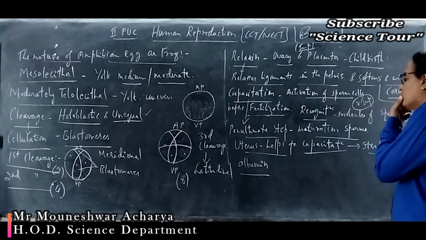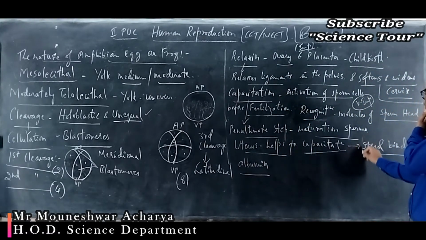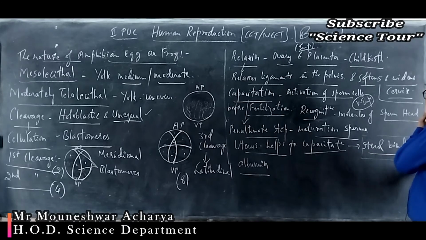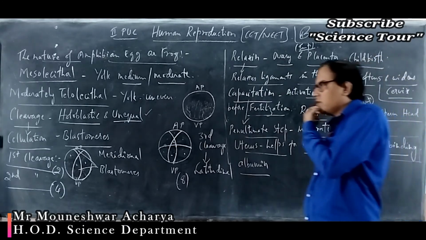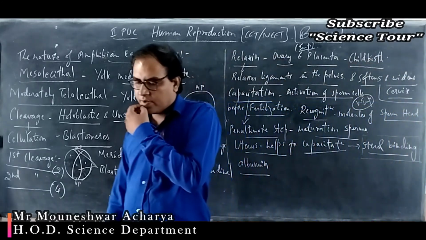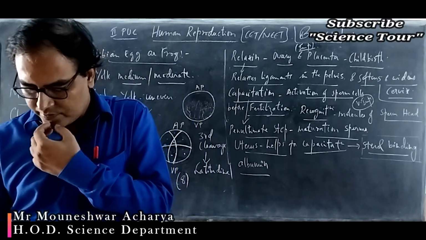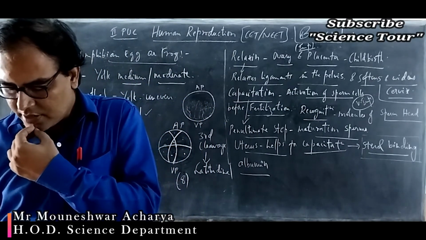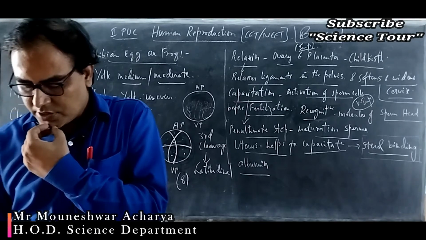So how does the uterus help for the capacitation? Because it will release the sterol binding albumin. Sterol is a type of organic compound. These are some extra information. Then lipoproteins.